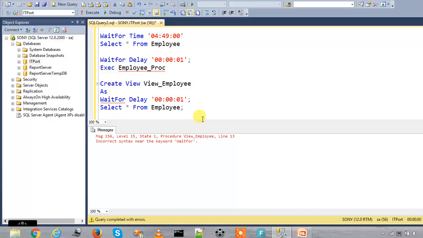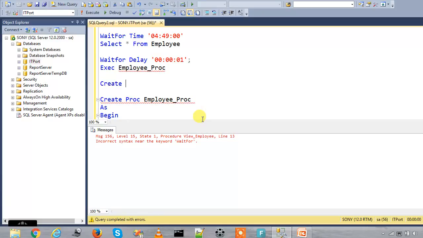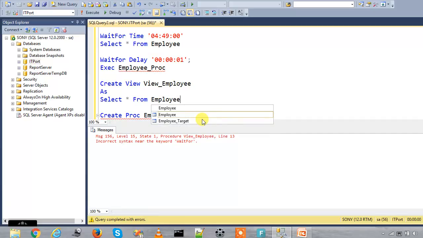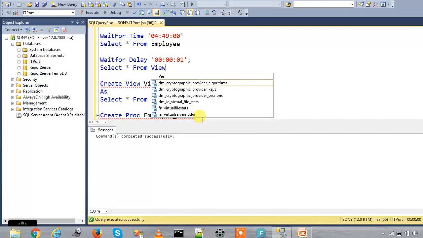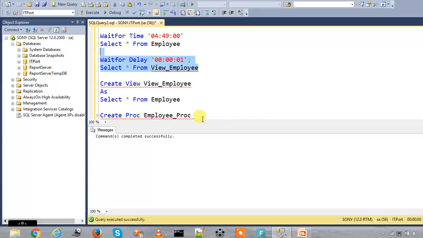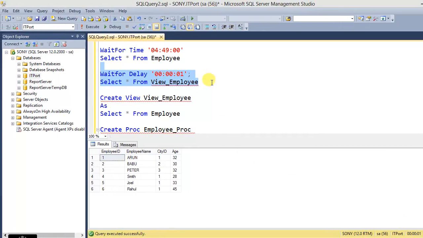So we cannot use the WAITFOR statement in a view, but we can call the view after the delay statement. See, select from the view employee will wait and then execute the view.